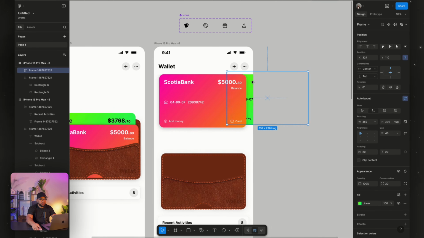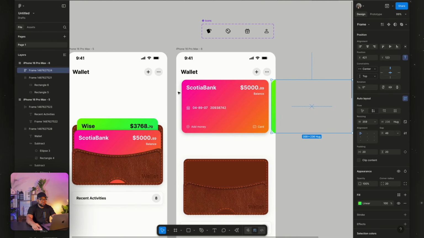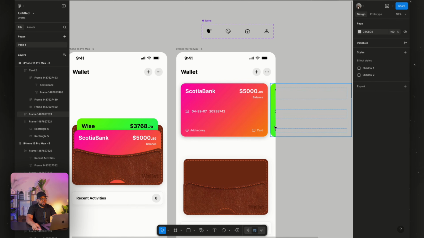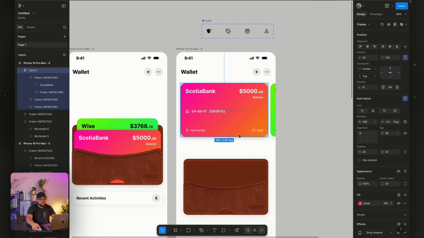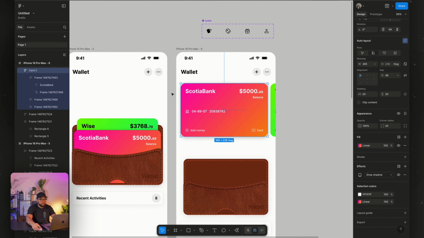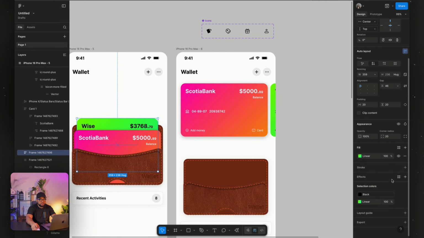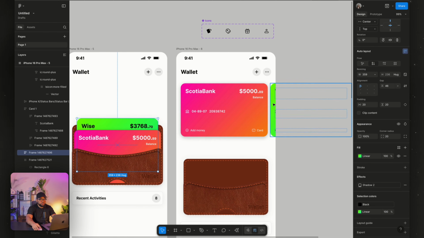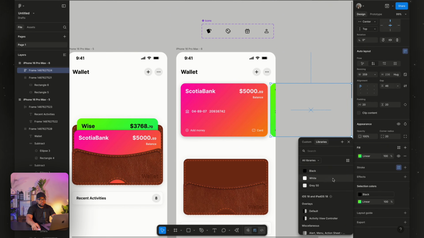So once we're done, we push this. Be careful how you drag it, so you can just drag like this. I could have used auto layout, but I don't want to mess my design up. So now I'm going to select this and bring it to this place. Once that is set, remember that this one needs to have a drop shadow. The drop shadow on this is 2025, so which means this also needs to have a drop shadow. So we're going to add a drop shadow here, and we're also going to have a drop shadow here.